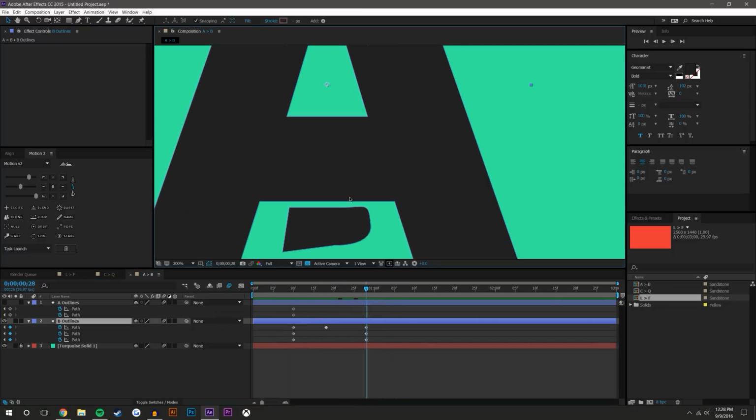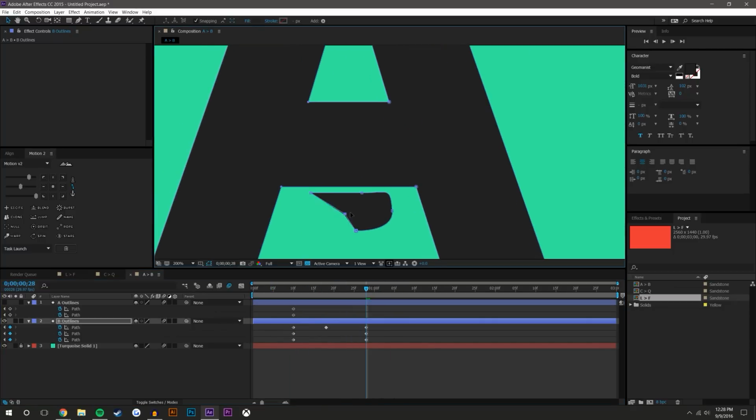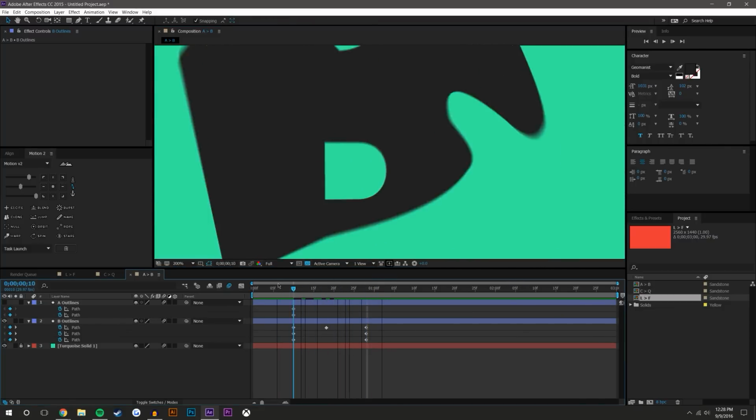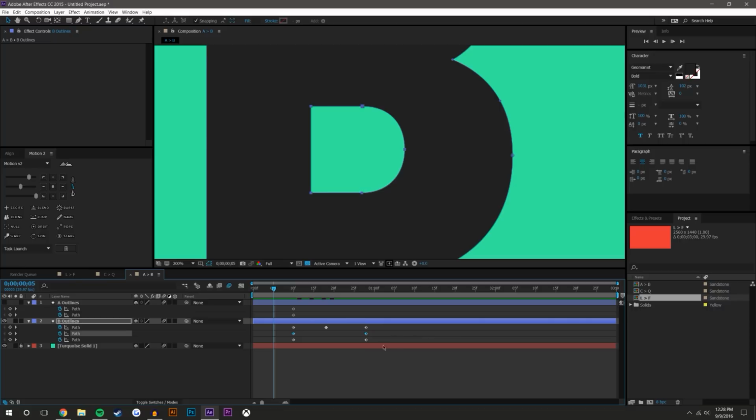Well, one thing you could do is just pinch all the points together. And that kind of pseudo shrinks it. Another option is you could just use the scale property. So I'm actually just going to use the scale property.